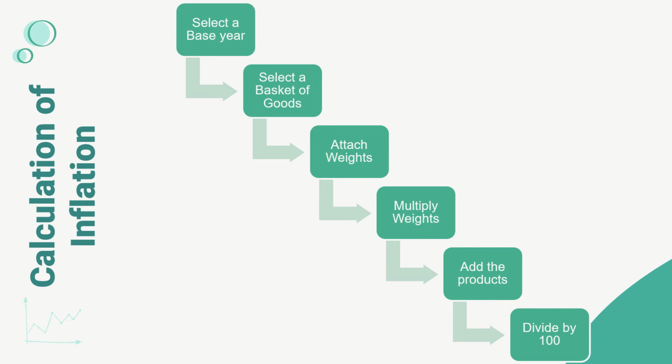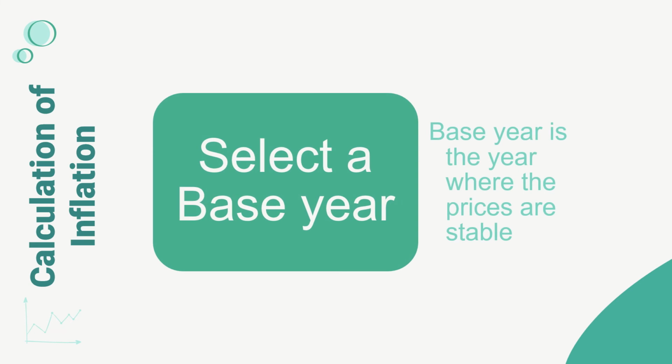So how do we calculate inflation using these 6 steps? First, we select a base year. So what is a base year? The year where the prices were the most stable.